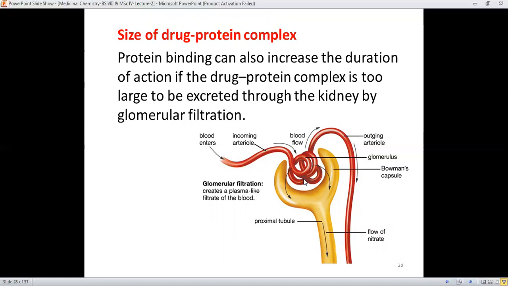If the size of the drug protein complex is larger, then its duration of action will increase, and definitely this drug molecule will not pass through the kidney, or you can say it will not be released from the body.